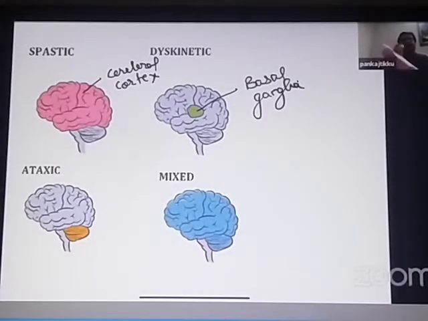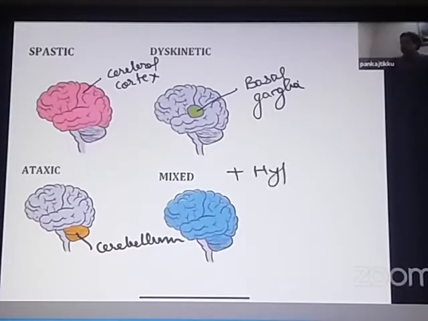So they can give you a picture like the green colored picture. The basal ganglia is damaged. They can write that the green colored portion of a child has been damaged from birth. Which type of cerebral palsy will the child have? The child will have a dyskinetic cerebral palsy. Then the orange colored portion, so the cerebellum is damaged. So this will be an ataxic cerebral palsy. Mixed and hypotonic can be because of damage to any part of the brain.